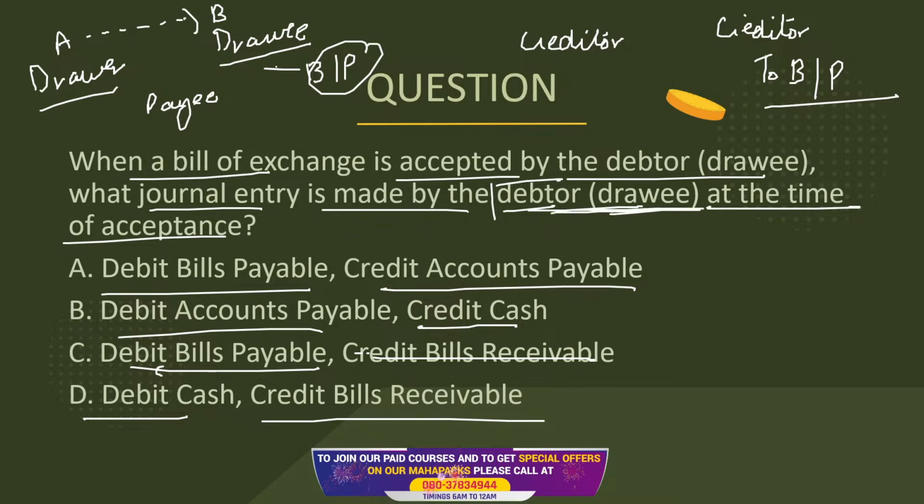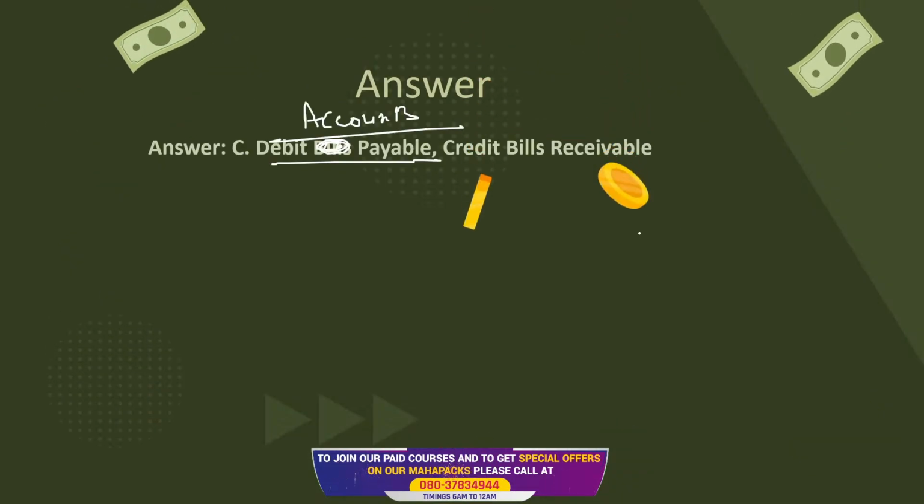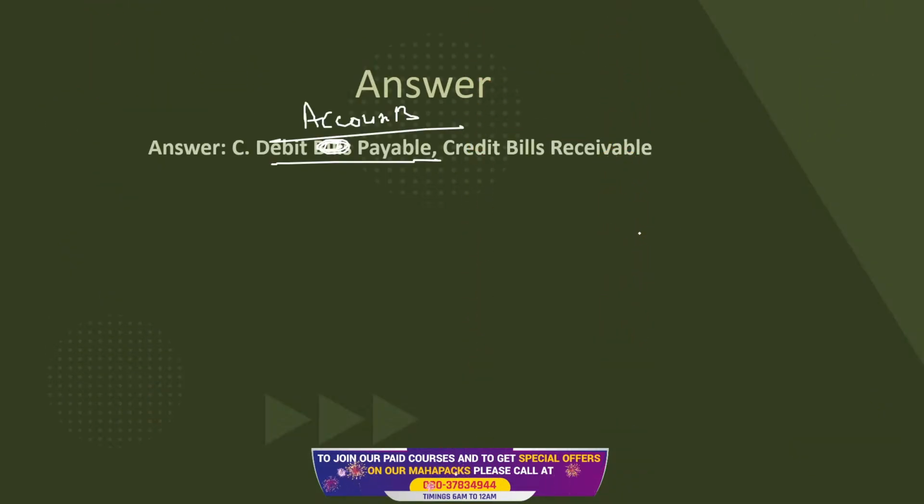Debtor is the one who owes us money, and for him it's a bills payable. So the question here is wrong.